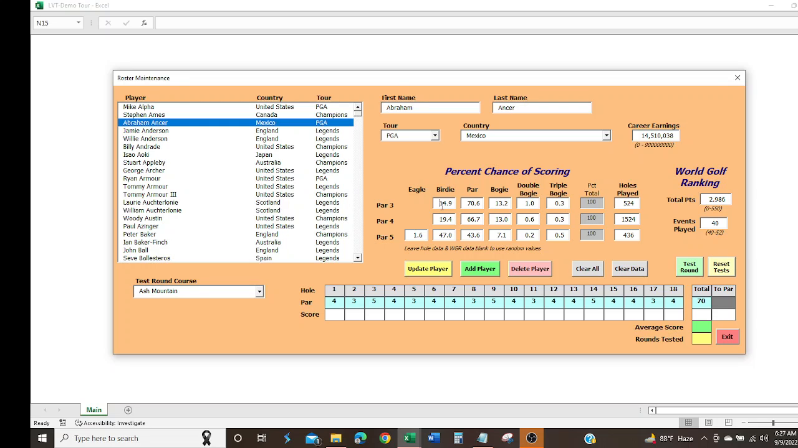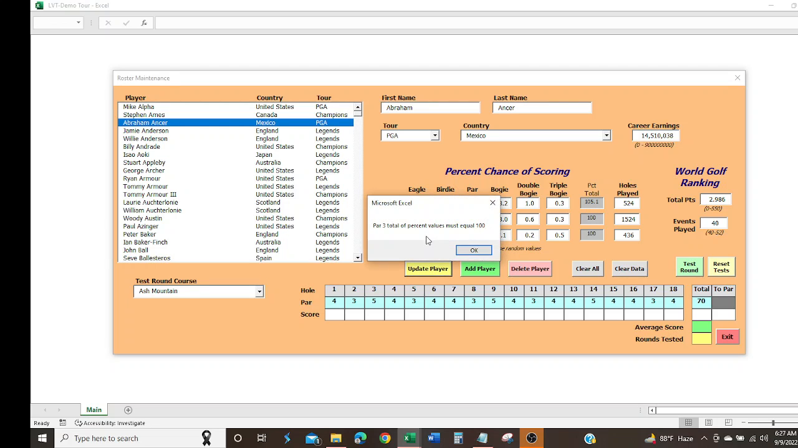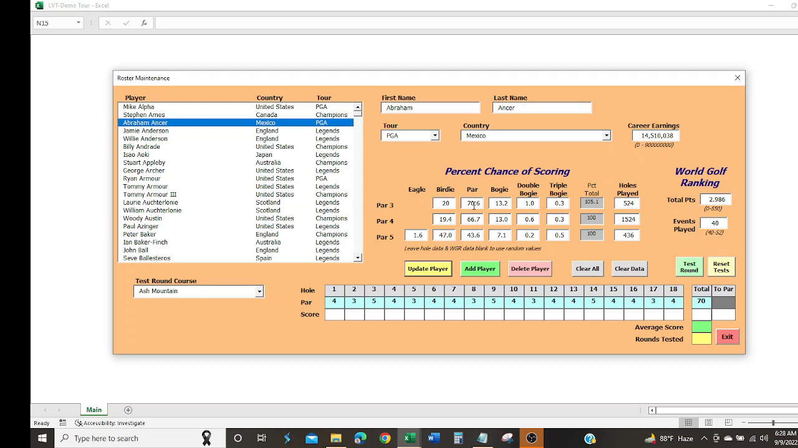Let's say his birdie chance, we want to change that to say a 20. And if he sits over 1.5, I try to update him, of course. He's got to make sure it's 100. So we've got to reduce something or a combination by 5.1. So let's say we'll reduce his par chances down to say 65, what's that, 65.5 perhaps. There we go. We'll update him.